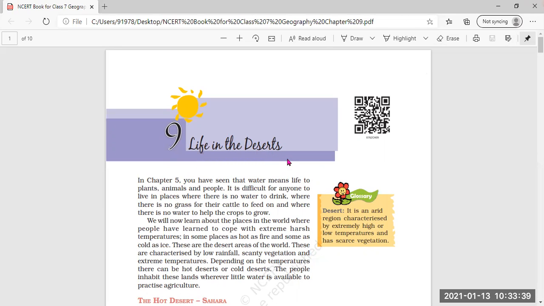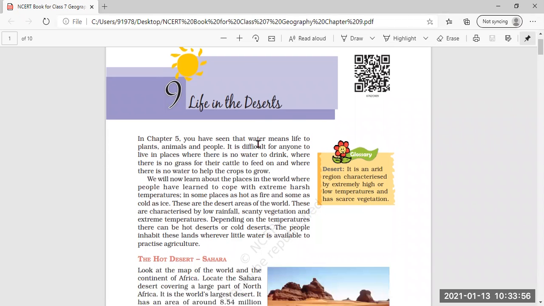That means what type of vegetation is there, what type of animal life is there in the desert, plus how the human beings are living in those desert areas, how they are coping with the desert area, the climate of the desert, the animal and plant life, and what occupations the people have in the desert.